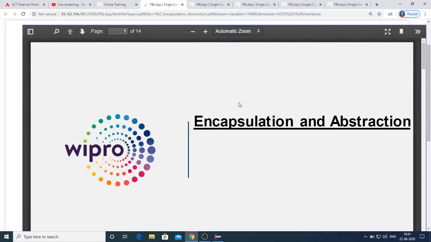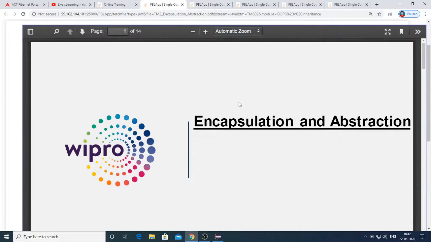Abstraction means projecting only the essential interfaces. So that's what abstraction is all about. We are not going to focus on the internal details. We are just going to project only the interfaces that are sufficient for the end user to interact with the application.